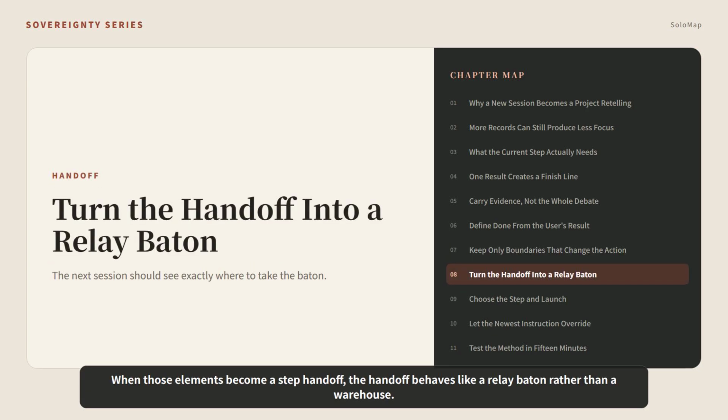When those elements become a step handoff, the handoff behaves like a relay baton rather than a warehouse. It tells the next session where to resume, which conclusions are settled, which evidence matters, and what outcome finishes the leg. The full chat remains available as a source, but it no longer has to be the front door to every new piece of work.